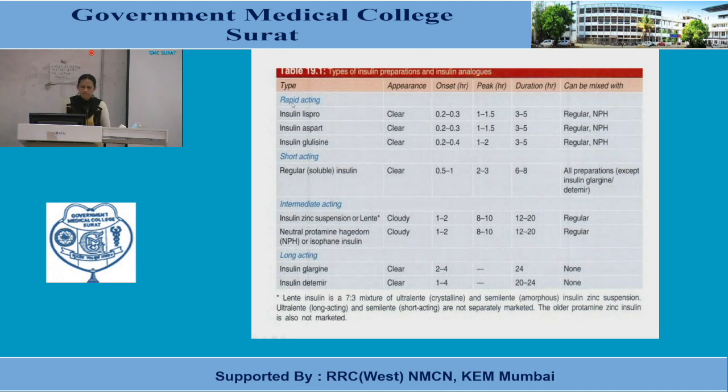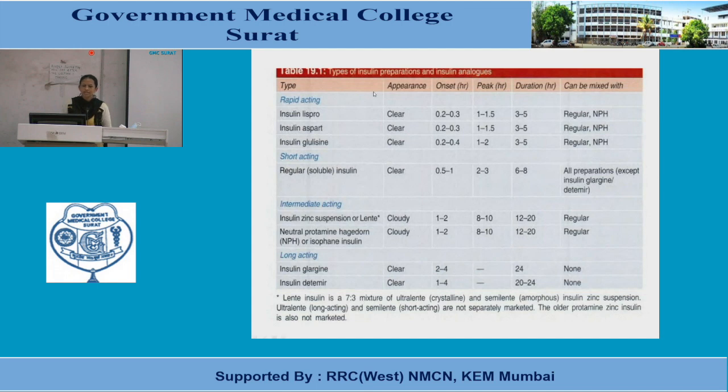So yesterday we have seen regular or soluble insulin and insulin zinc suspension, which is also known as lente, which is the combination of semi-lente and ultra-lente, and NPH or isophane insulin.